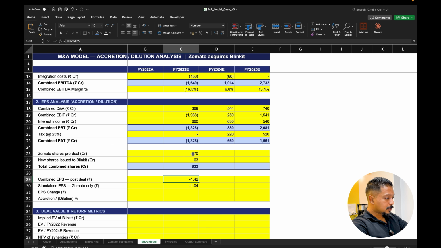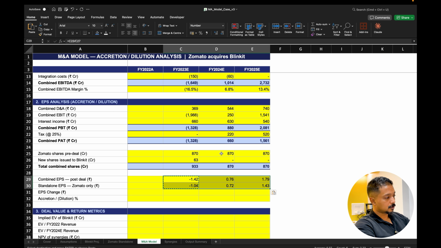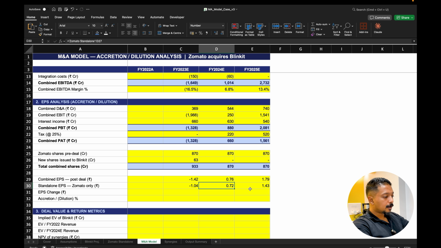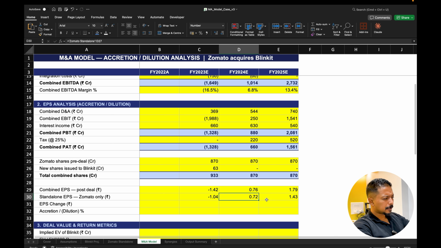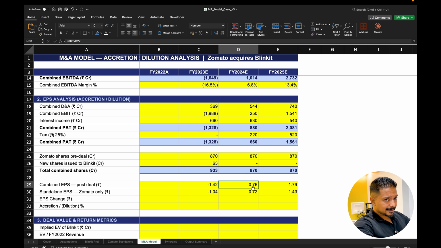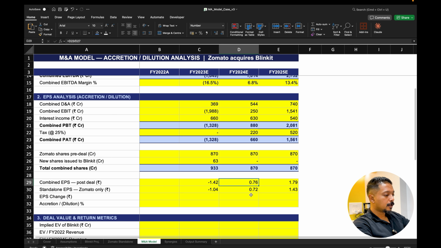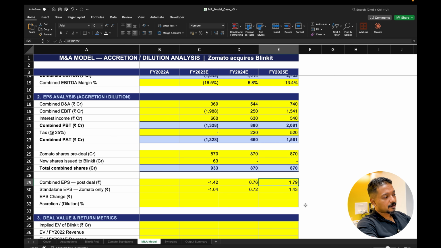Now let's look at what happens if the further calculations run and the business runs for even the second year, third year. So in the second year, you definitely see the combined EPS has slightly improved over the standalone. So the investors of Zomato slightly might benefit, but maybe the major benefits actually come post FY25, right?